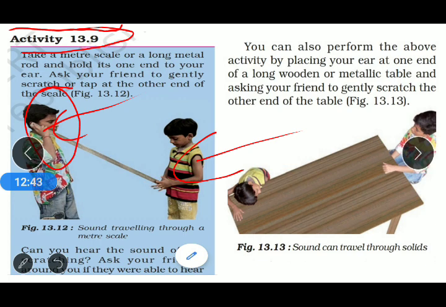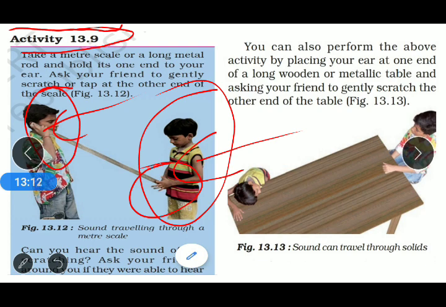Then we ask whether the first boy can hear the scratching sound or not. The answer is that when the second boy scratches the metal strip, the scratching sound is heard by the first boy, as shown in the picture.